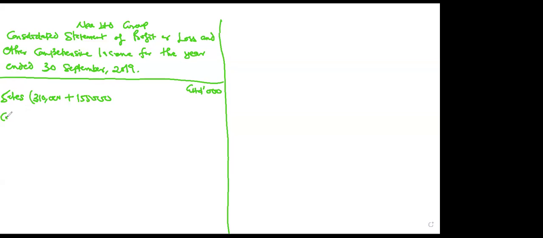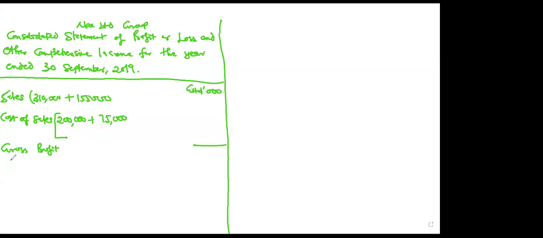Then I come down to cost of sales. Now, cost of sales includes a lot of adjustments, so if it's possible, use a double bracket. Use double lines as your bracket. 200,000 plus 75,000. Then let's provide for our gross profit. Provide a column for your gross profit.